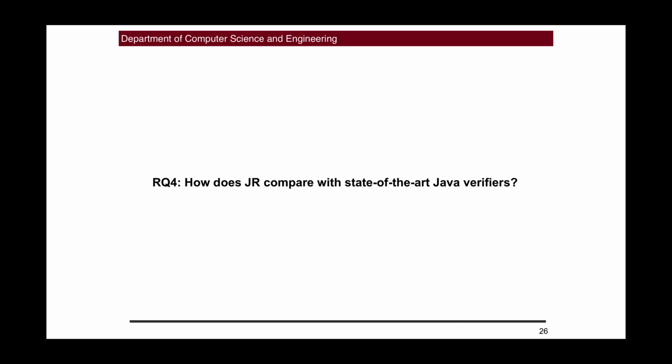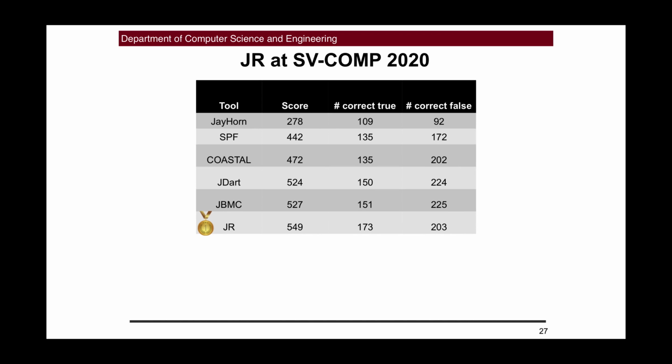We have 2 other research questions that are answered in the paper, but for the last research question, we wanted to know how Java Ranger does with respect to all the other state-of-the-art verifiers for Java bytecode. So we entered Java Ranger into a competition, the Software Verification 2020 competition. In this competition, Java Ranger outperformed all the other 5 participants in the Java verification track, earning the highest score and also the highest number of correct true answers. Java Ranger also reported no incorrect answers, which led to its winning the Java verification track at SV-COMP 2020.